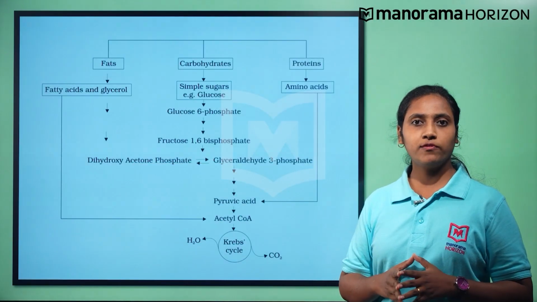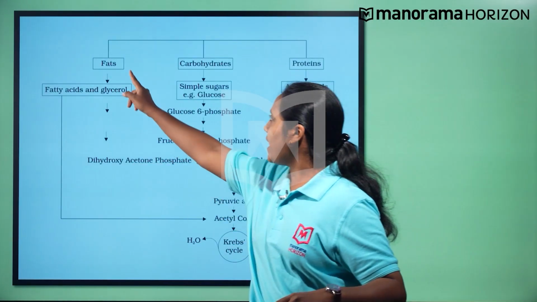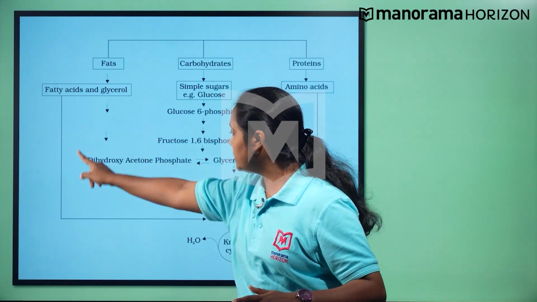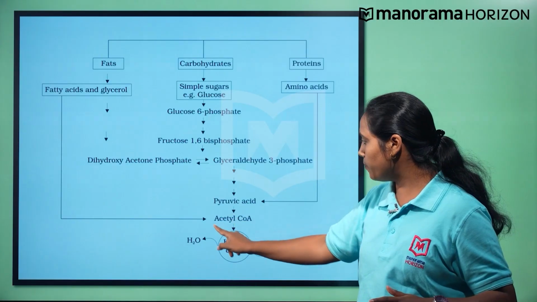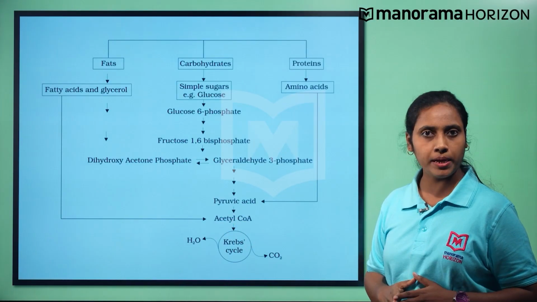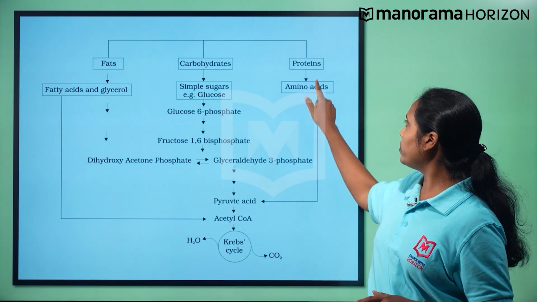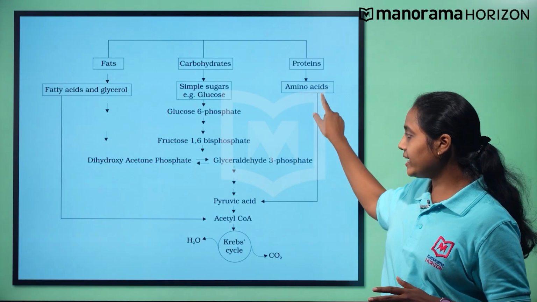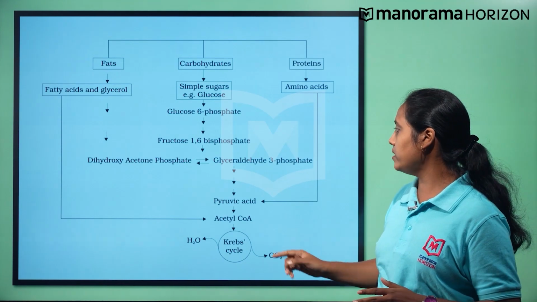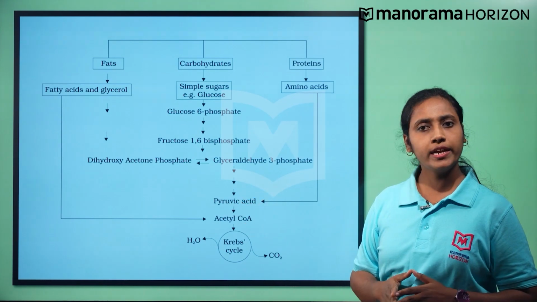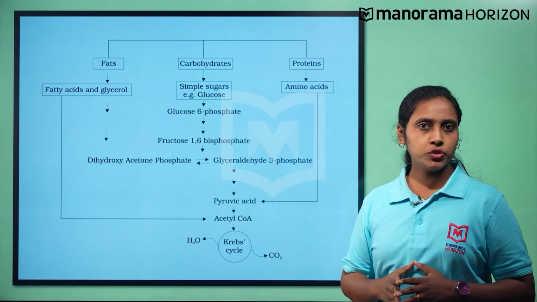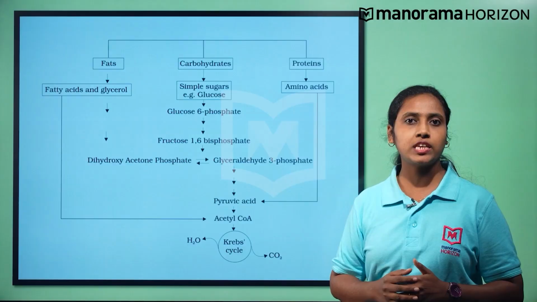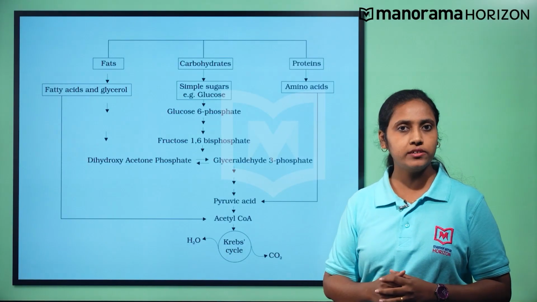Let's understand the flowchart shown. Fats get digested into fatty acids and glycerol. They enter the Krebs cycle by forming acetyl coenzyme A. In case of proteins, proteins get digested into amino acid and enter the respiratory cycle in the form of pyruvic acid. Now we have understood that during cellular respiration, the different substrates are broken down to release energy.